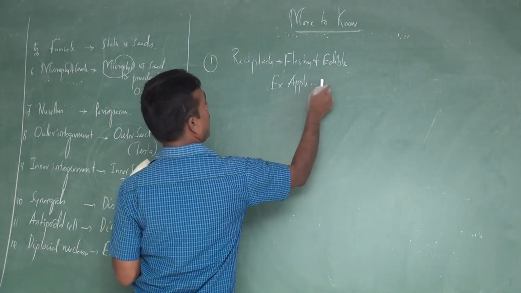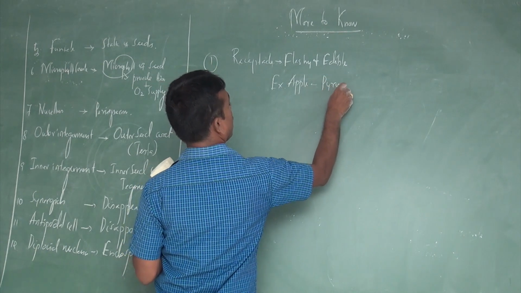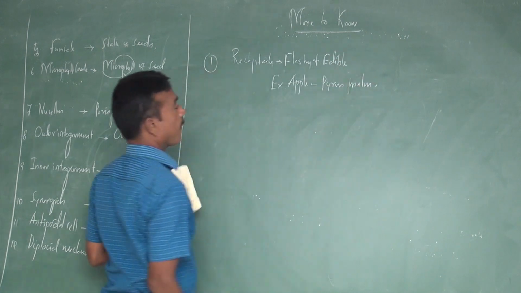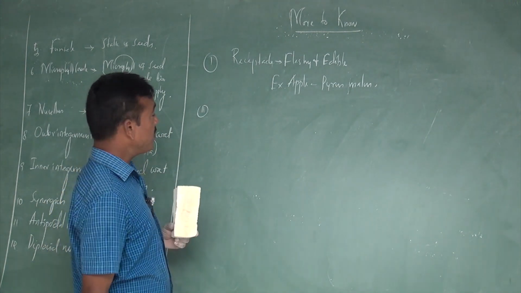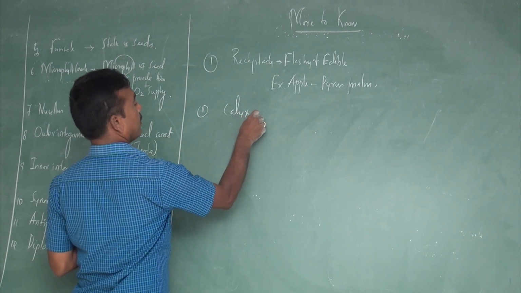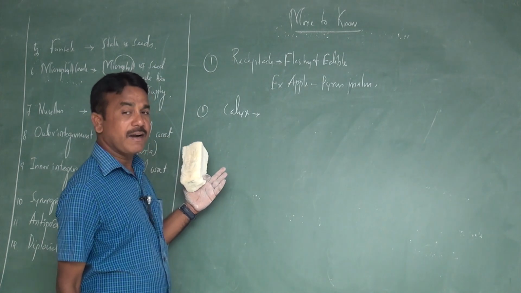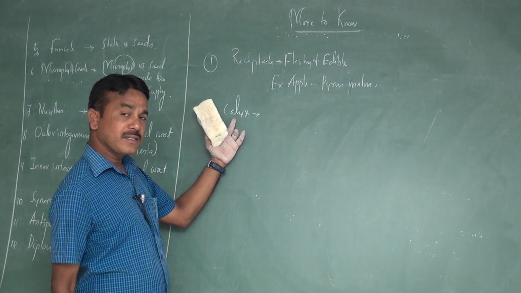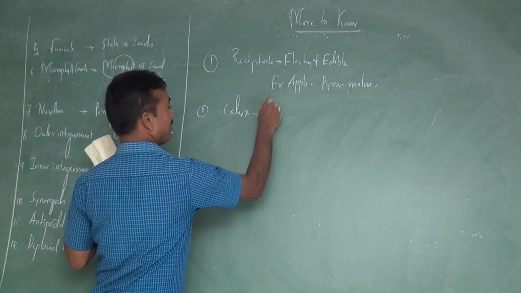What is its binomial name? Pyrus malus. The second thing, in some plant species, the calyx persists. Calyx is the outermost whorl of a flower, usually green in color.